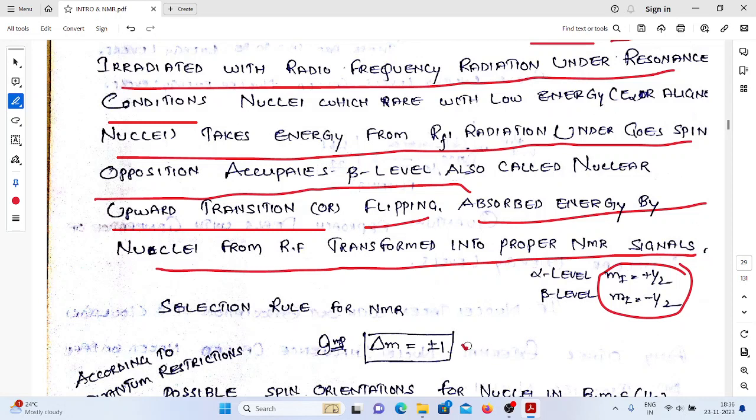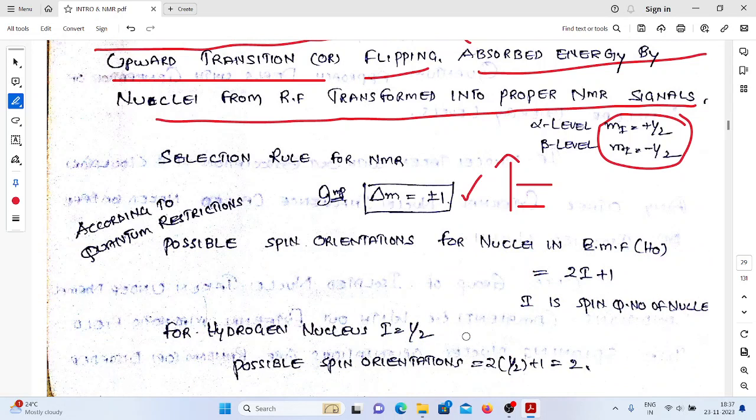So here the rule is always delta M equal to plus or minus 1. Okay, so we have two lines, right? In this way, always this is M1, M2. So M2 minus M1 is always plus or minus 1. Delta M, the change, is always plus or minus 1.